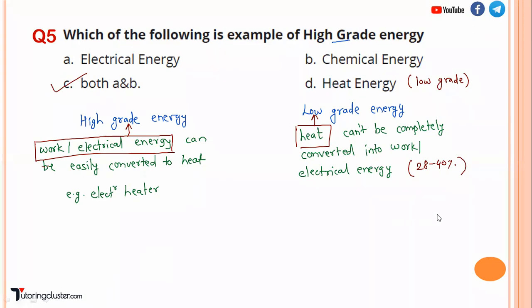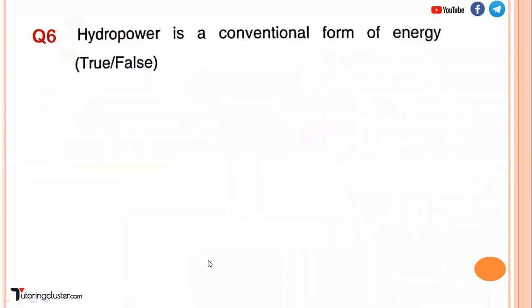Okay, so let us discuss the next. Hydropower is a conventional form of energy. Yes, it is a conventional form of energy, right? We have discussed conventional means which are used from very past years. For example, thermal power plant is also a conventional form of energy. Coal which is used is also a conventional form, right? So hydroelectric power which uses water is a conventional form.